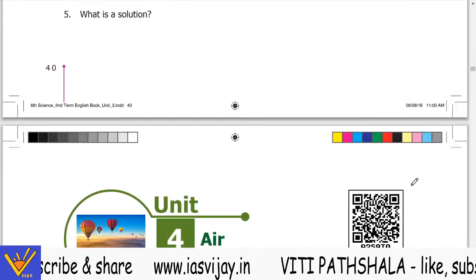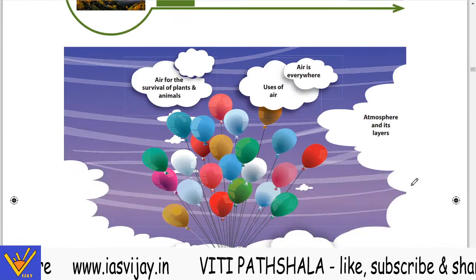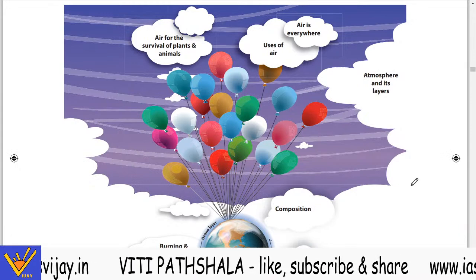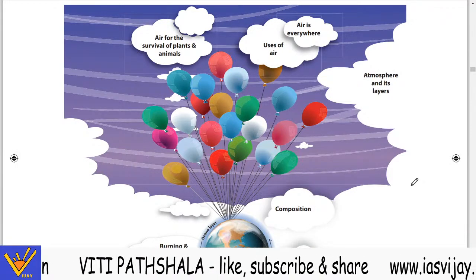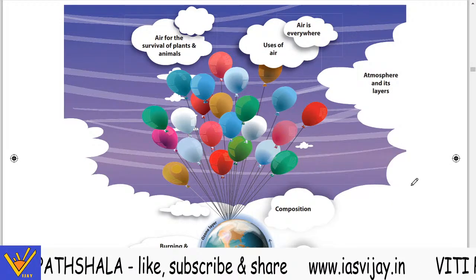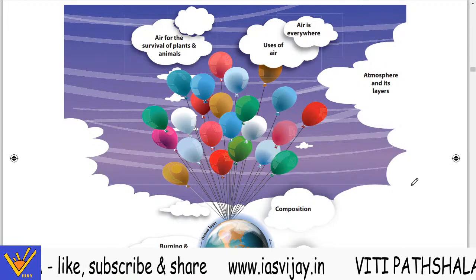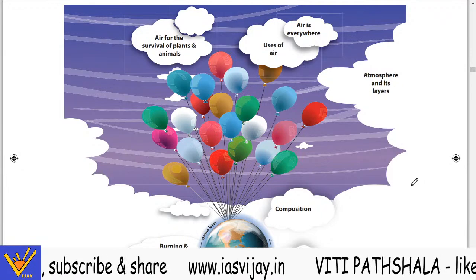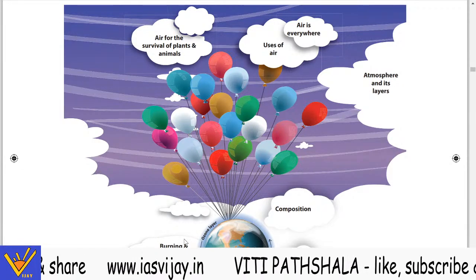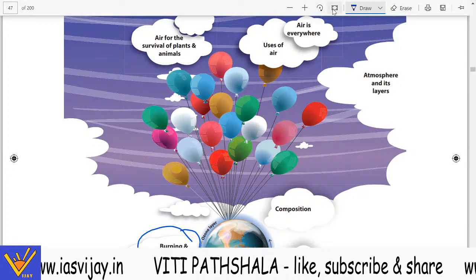So the second chapter that we are going to study is air. Now at the beginning they have given you a beautiful diagram. Correction: for artificial rain, silver iodide is used, not oxide. Now the burning, combustion. So they have shown you the air, a beautiful diagram.